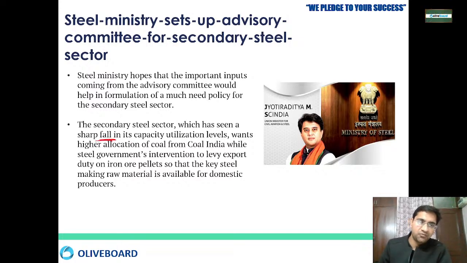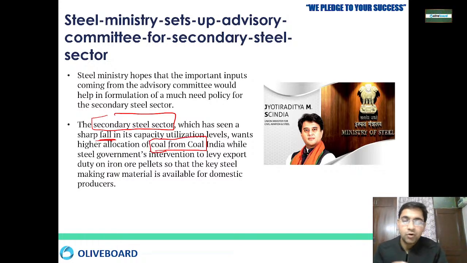There was a very sharp fall in the utilization level, and the secondary steel market is also not getting proper coal from Coal India. Most of the coal is supplied to the primary steel industries, because coal is utilized for melting the iron.